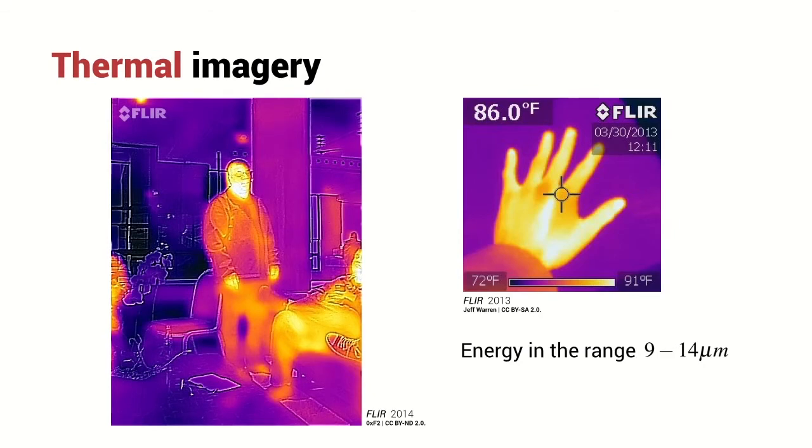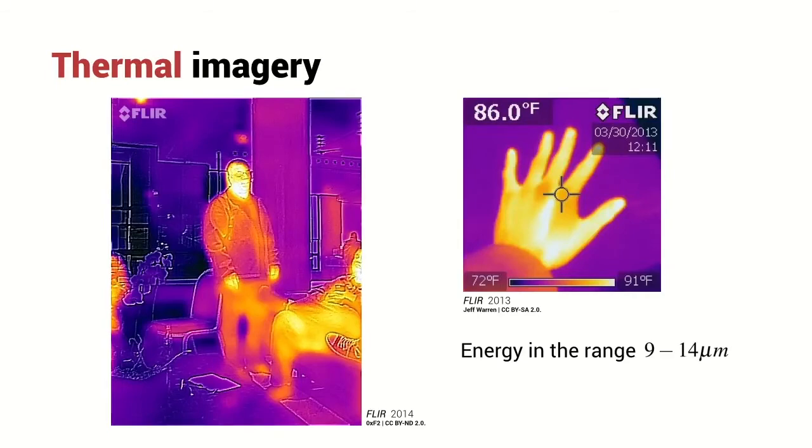There are devices called thermal cameras, and they're very sensitive to this infrared radiation in what's called the thermal or long infrared band between 9 and 14 micrometers. That's 9,000 to 14,000 nanometers, the units that we're using previously. And in that part of the spectrum, human beings emit energy. And so you can see that people here are warm against a colder background. This is our natural body temperature, 37 degrees Celsius. It means we ourselves are blackbody radiators. We're emitting not much, but a small amount of infrared energy, and a thermal camera can pick this up.